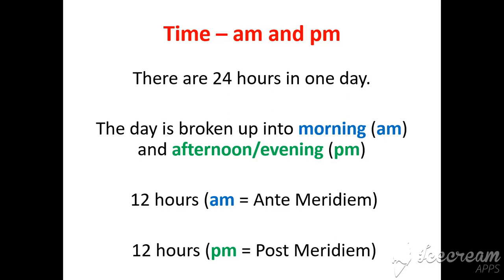The day is broken up into the morning section, which we call AM, and the afternoon and evening section, which we call PM. There's 12 hours in the morning, 12 hours in the afternoon and evening. Now, AM is a phrase that means ante meridiem, and that just means before midday. PM is post meridiem, and that just means after midday, or after the middle of the day.